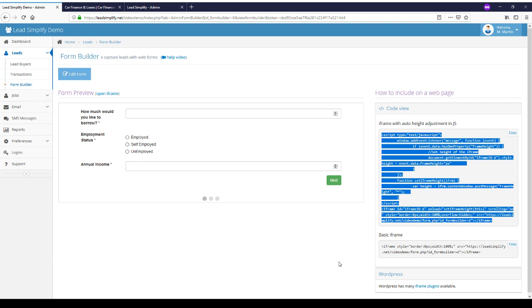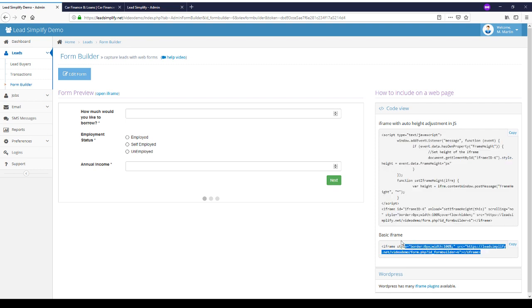So if you've got a form with lots of questions, this will automatically adjust the height of the iframe to match the content. This code is for a basic static iframe. If you've got a form with a long piece of content, then this won't automatically adjust. You'll set the height once within the style options here, and that will be a fixed height.